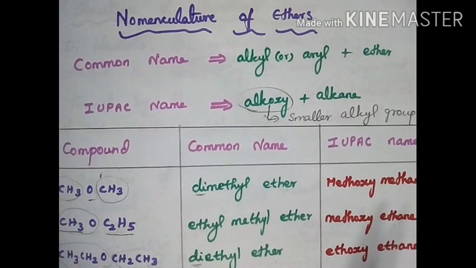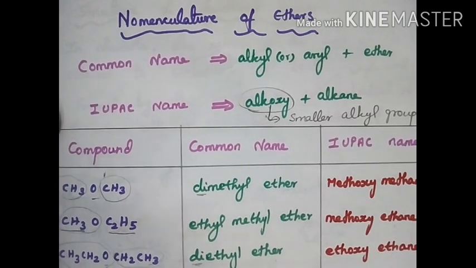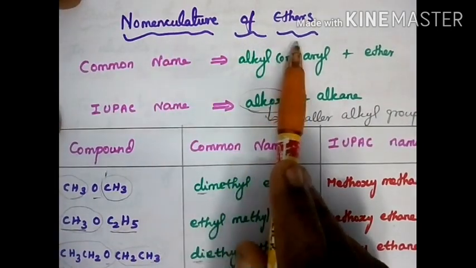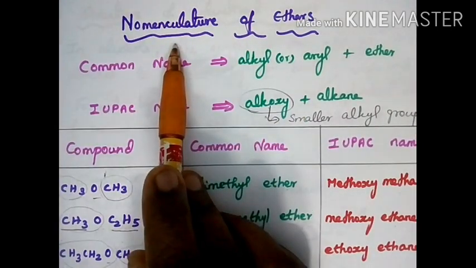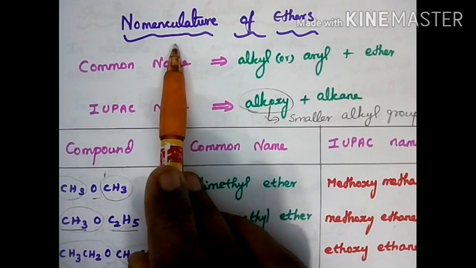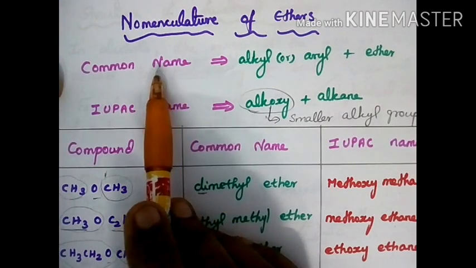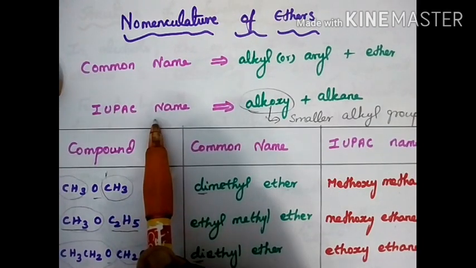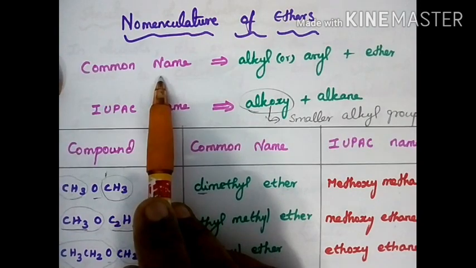Now we are going to see the nomenclature of ethers. What is nomenclature? It is nothing but naming. Naming of ethers. We know for any compound we have two types of names. One is the common name, another one is the IUPAC name.